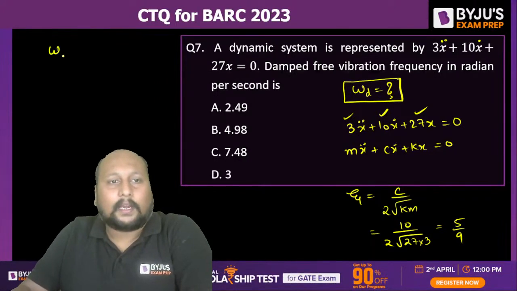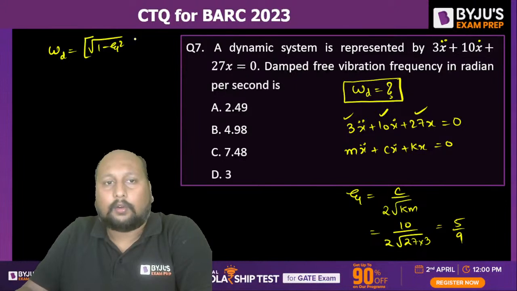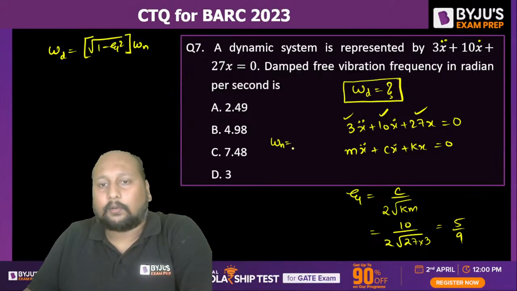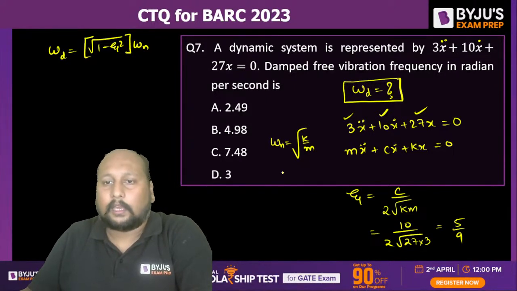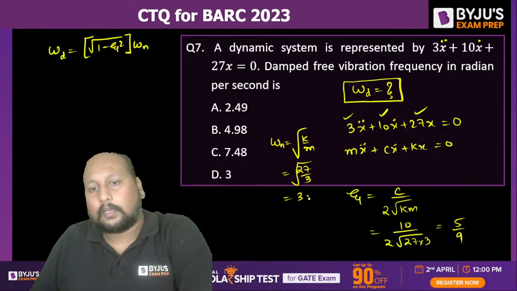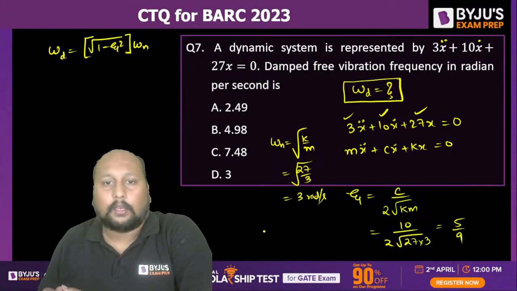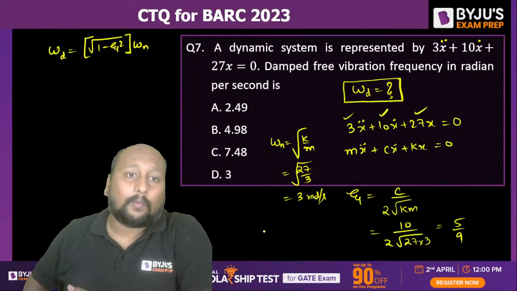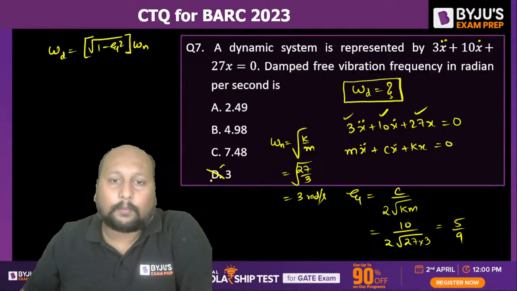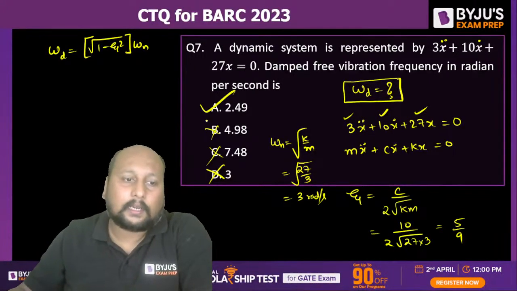So now we can say omega d is equal to root of 1 minus zeta square into omega n, right? For that, I need to calculate omega n, that is equal to root of k by m. K value is 27 by 3, so that is 3 radian per second. If this is 3 radian per second, omega d will be less than omega n, right? So you can eliminate option D, C and B. Option A is the correct answer.